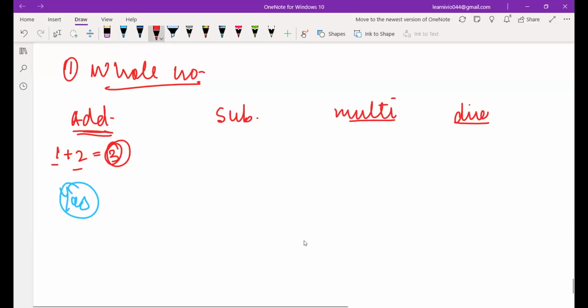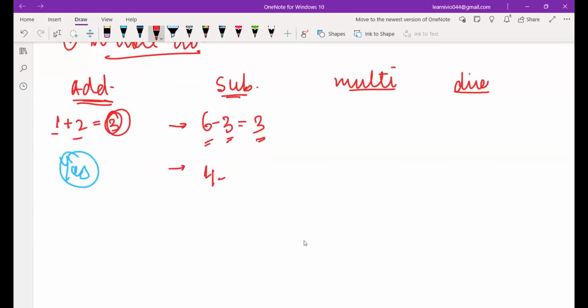Now let's talk about subtraction. When I subtract two whole numbers, give me any two whole numbers again. 3 and 6. Okay, let's do one thing. First subtract 6 minus 3. What do I get? 3. Now you'd say, okay, ma'am, 6 is a whole number, 3 is a whole number, 3 is again a whole number. So subtraction also follows closure, right? Yes, ma'am. But if I look at a variation in subtraction, like let's suppose I say 4 minus 7, what do I get? I get minus 3, isn't it?